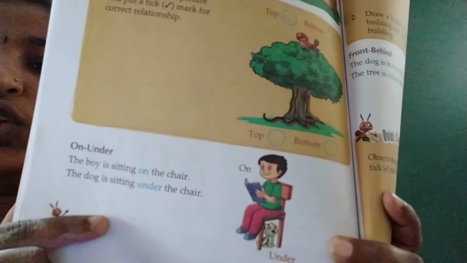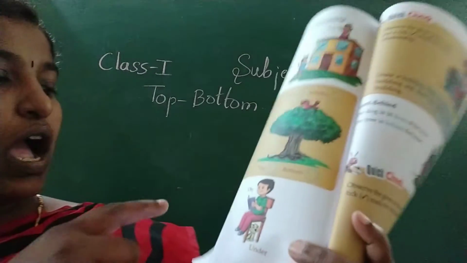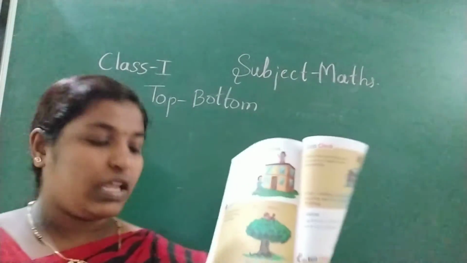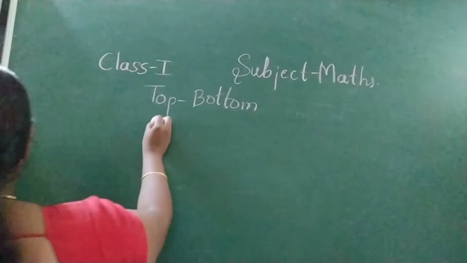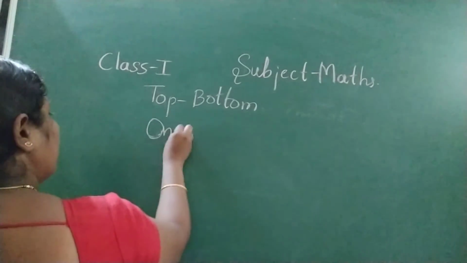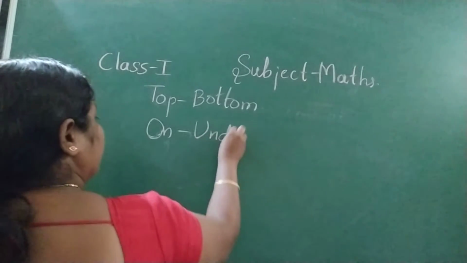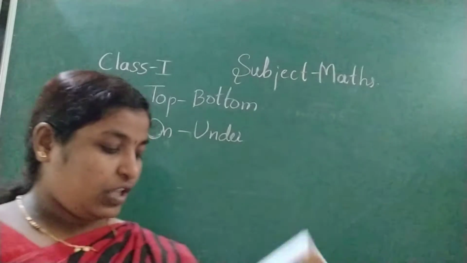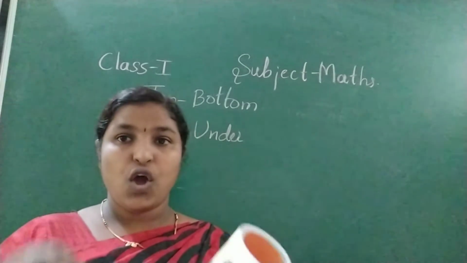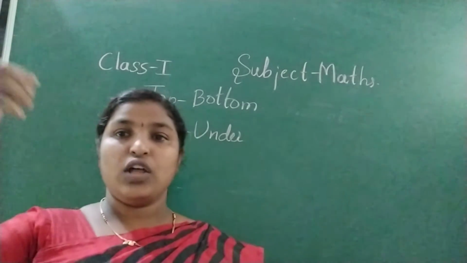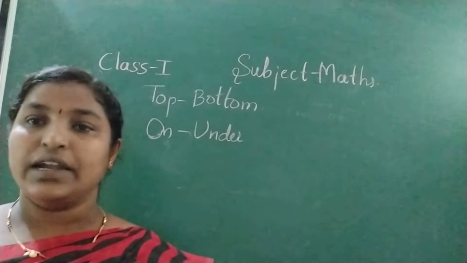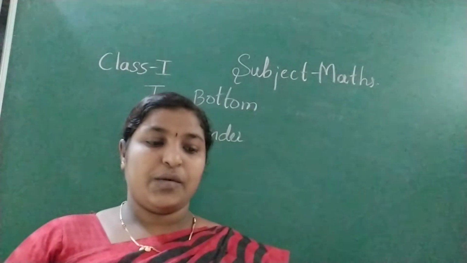Next see this: on, O-N, and under, U-N-D-E-R. The boy is sitting on the chair. The dog is sitting under the chair. So on, under. Here the relation between the boy and the chair is on. The boy is sitting on the chair and the dog is sitting under the chair.